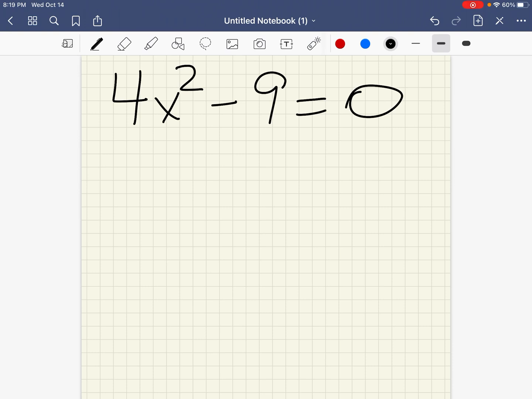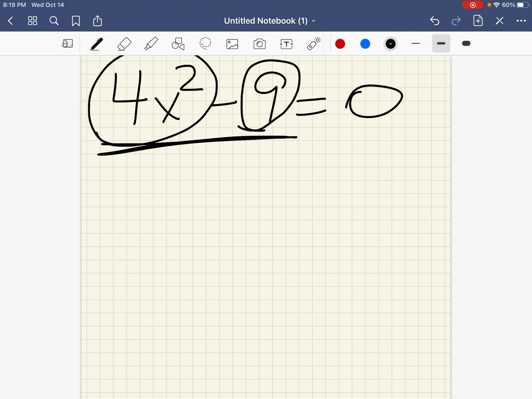So this is obviously a different kind of factoring problem because it's a binomial. We only have two terms. It's not a trinomial like we've had in the past. And if you notice, this is a perfect square. We know the square root of it is 2x. And this is a perfect square. We know the square root of it is 3. So it will always factor like this when it's a difference of two squares. You know it's a difference of two squares because there's a minus in between the two of them.